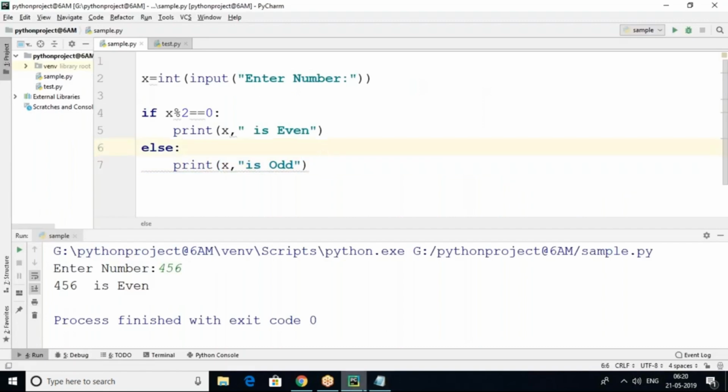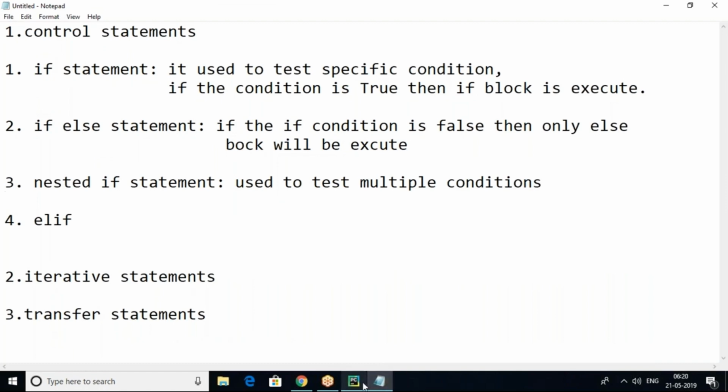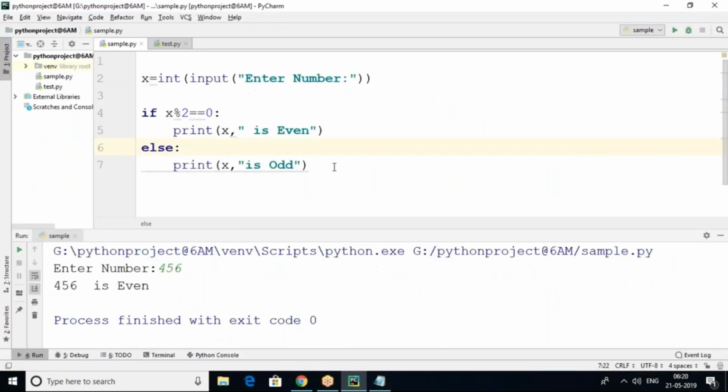What is the use of nested if? It is used to test multiple conditions. So how is it possible to test multiple conditions? We'll check.